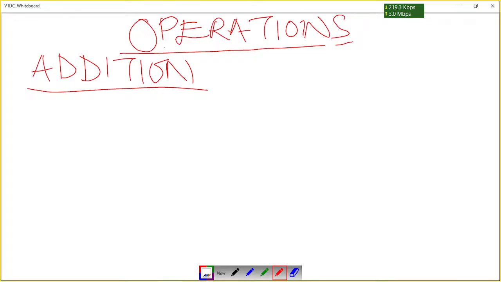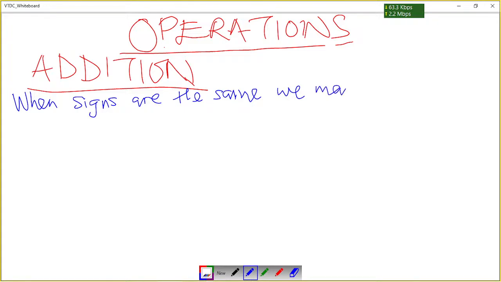Okay, so we are talking about addition. What happens when you are adding? The important thing you need to understand is, number one, when signs are the same, we maintain.